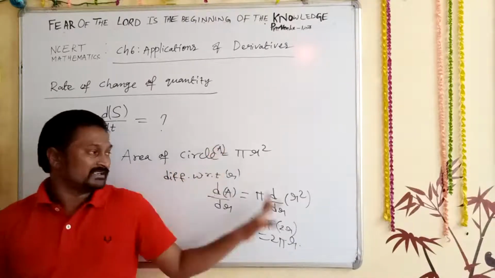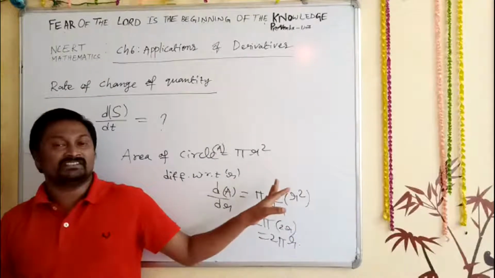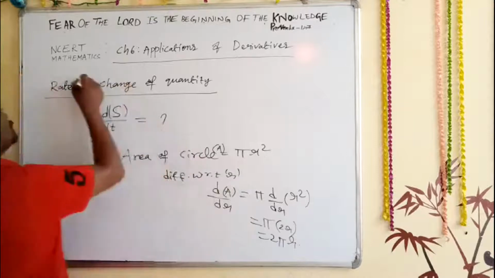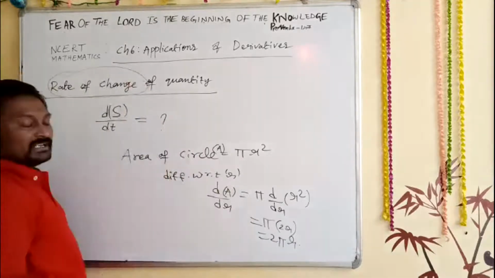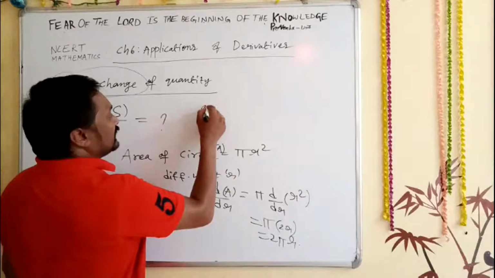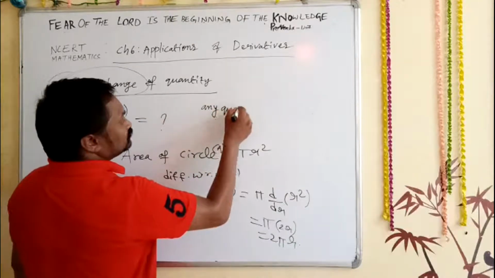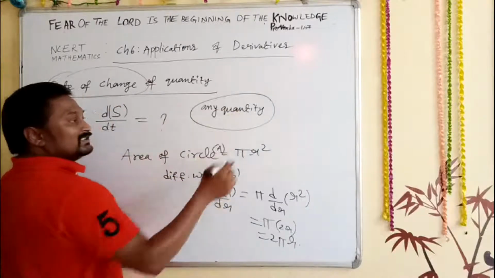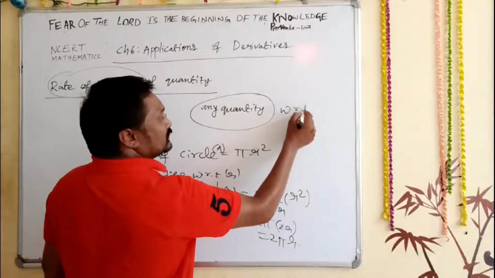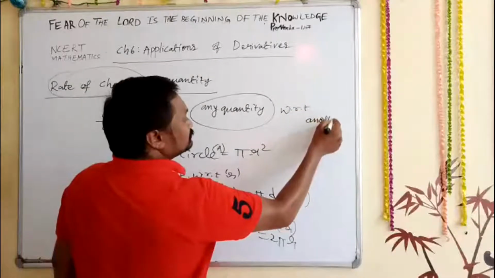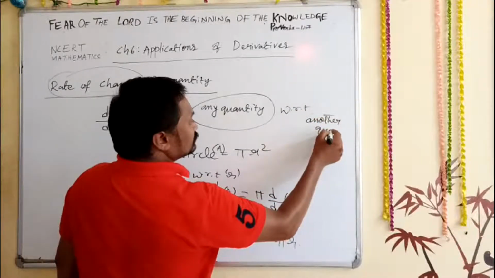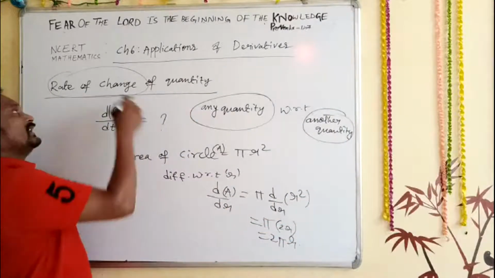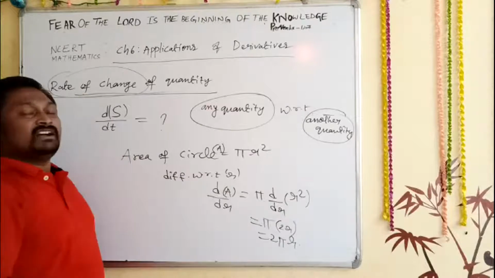Now we observe here the rate of change with respect to another quantity. What is the actual rate of change? What is rate of change of quantity? If any quantity is differentiated with respect to another quantity, then that is called rate of change of quantity.